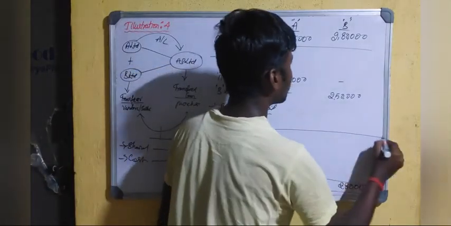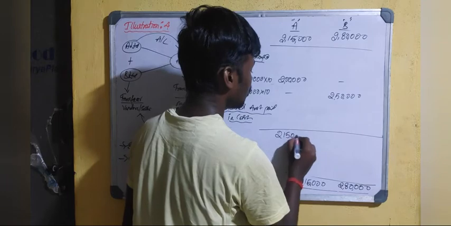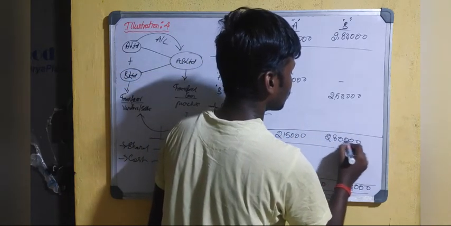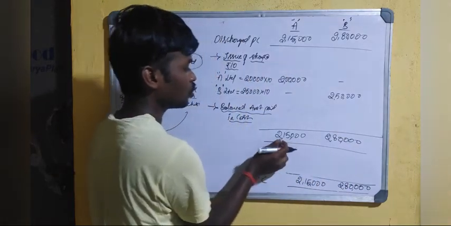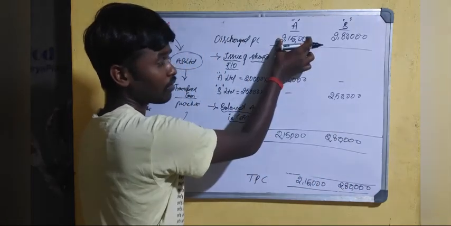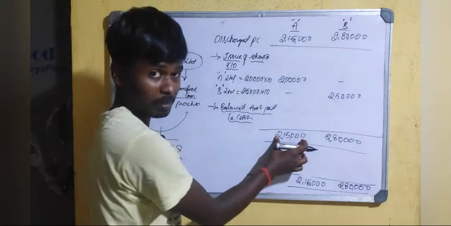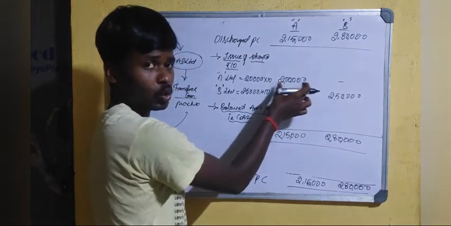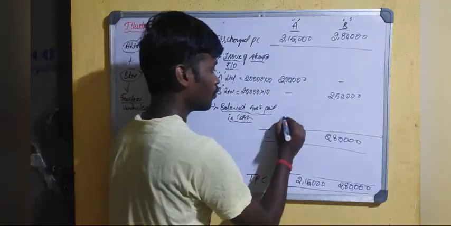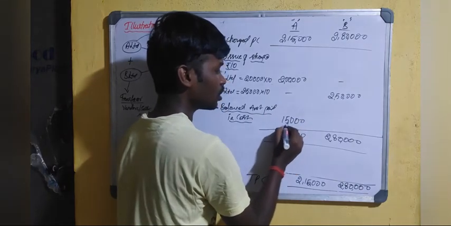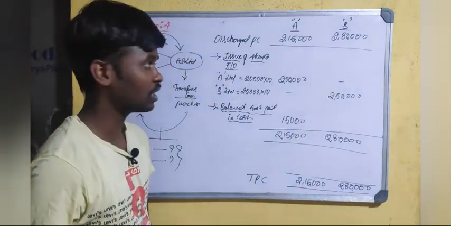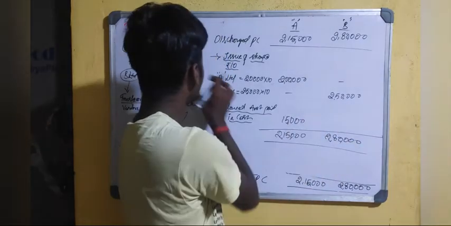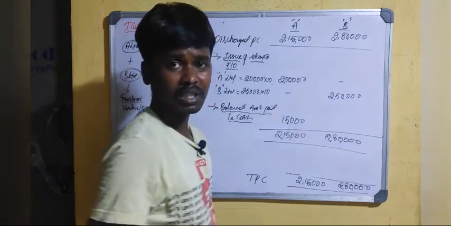Okay, so what is the total purchase consideration? 2,15,000 and 2,80,000. The total purchase consideration of 2,15,000 has to be given to A Limited. But how much has been given in equity shares? 2 lakhs. How much is the remaining balance? 15,000 rupees, right? So this 15,000 is issued in cash. Okay, so see here, 2,80,000 is totally paid by this transferee company to the B transferor company.